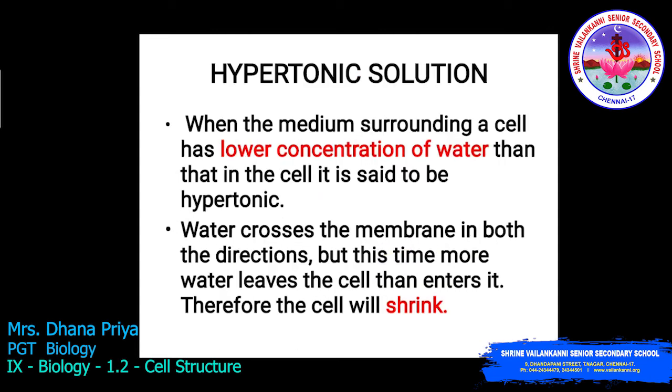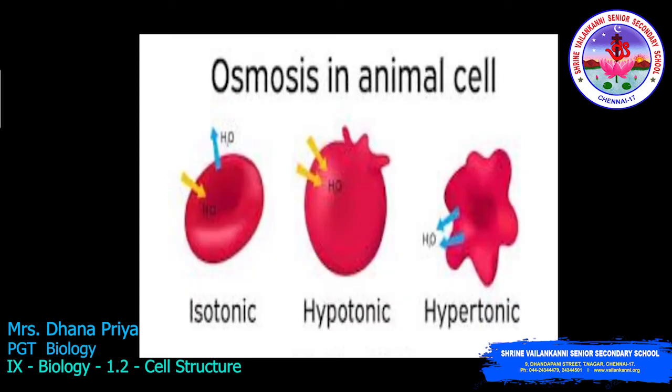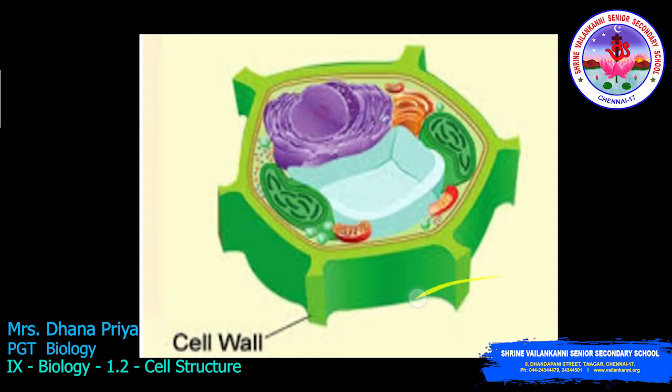Hypertonic solution. When the medium surrounding a cell has a lower concentration of water than that in the cell, it is said to be hypertonic. Water crosses the membrane in both directions, but this time more water leaves the cell than enters it. Therefore, the cell will shrink. So this is osmosis in animal cells. Here you can see isotonic: there is no change in the cell shape and size. In hypotonic, the cells swell up. In hypertonic, the cells shrink. So this is osmosis in animal cells.